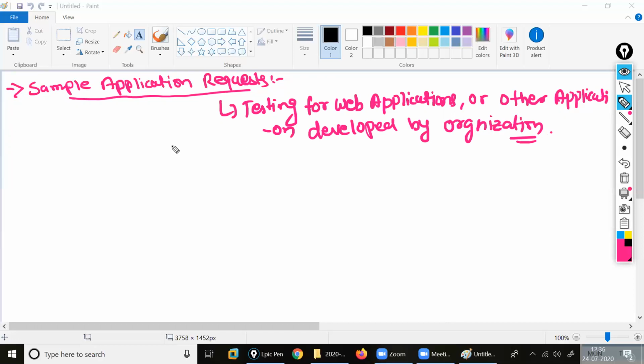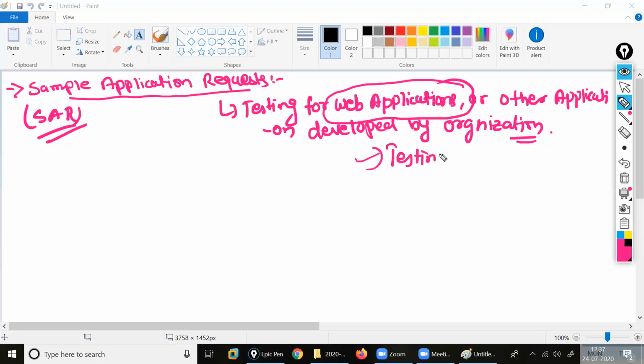Clear my point? This is inside my SAR. This is known as my SAR, short for sample application requests. So the testers, or the teams sitting inside it, can test the application, web applications, or the applications developed by the organization. So it goes to the testing point. Clear? First, the architectural team will look at it and work on that, then it will come to the SAR, and the SAR will be checked, tested. This is my SAR part.